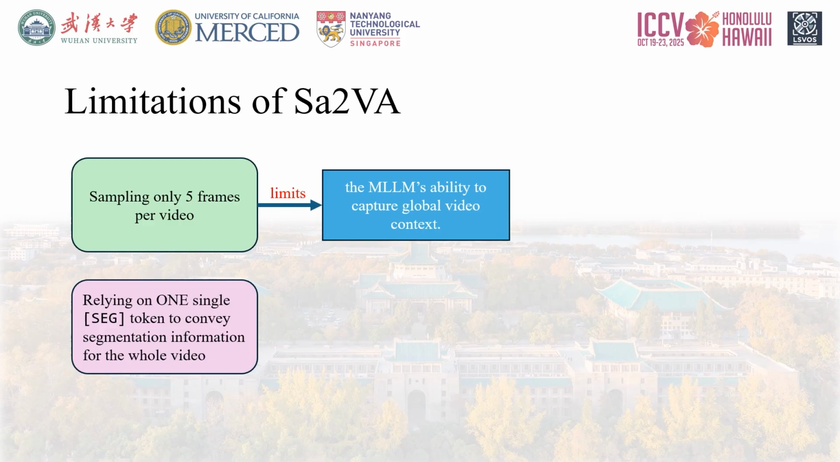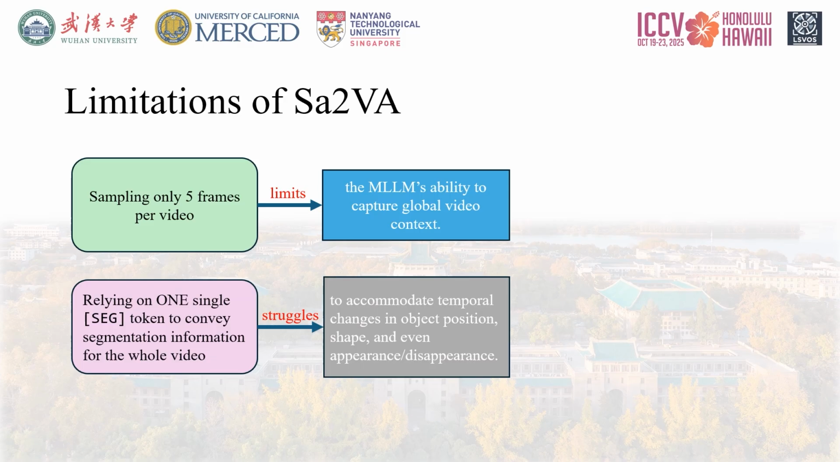The second, and perhaps more critical, limitation lies in the output mechanism. Relying on one single SEG token to represent the segmentation information for the entire video is a massive bottleneck. This single token struggles to encode the necessary changes when the object changes position dramatically, changes shape or scale, or even disappears and reappears, a common occurrence in real-world videos.